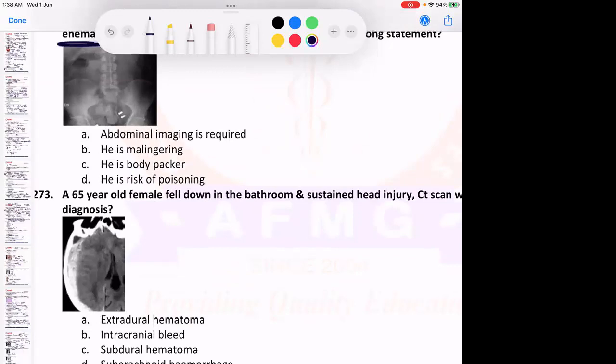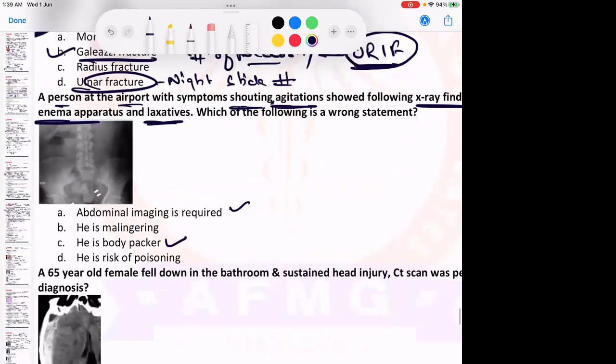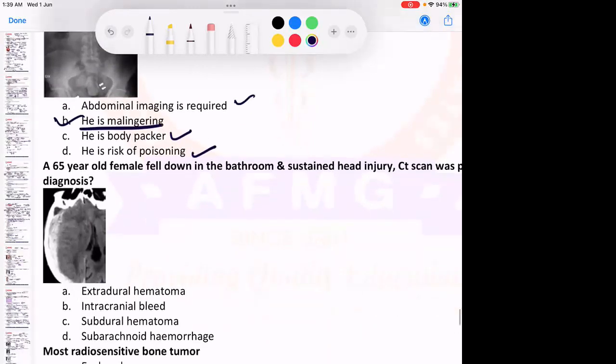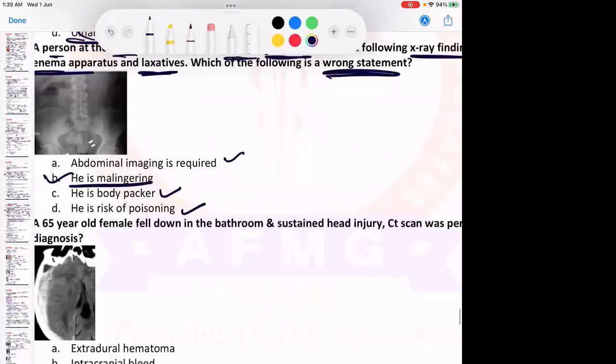Anybody? The packet burst inside. Yes, and therefore abdominal imaging is required. He's a body packer. Yes, he's carrying all that enema apparatus and the laxatives along with him. And there is a risk of poisoning. He's not malingering. This is a body packer. The person is not malingering. Malingering is the exception. Okay, remember that. No issues with this. Anybody? Wrong statement. Okay.